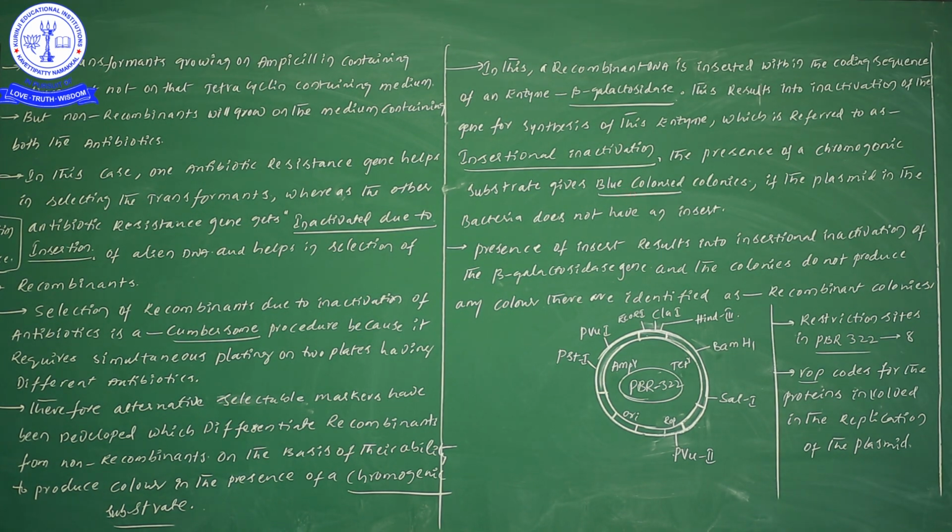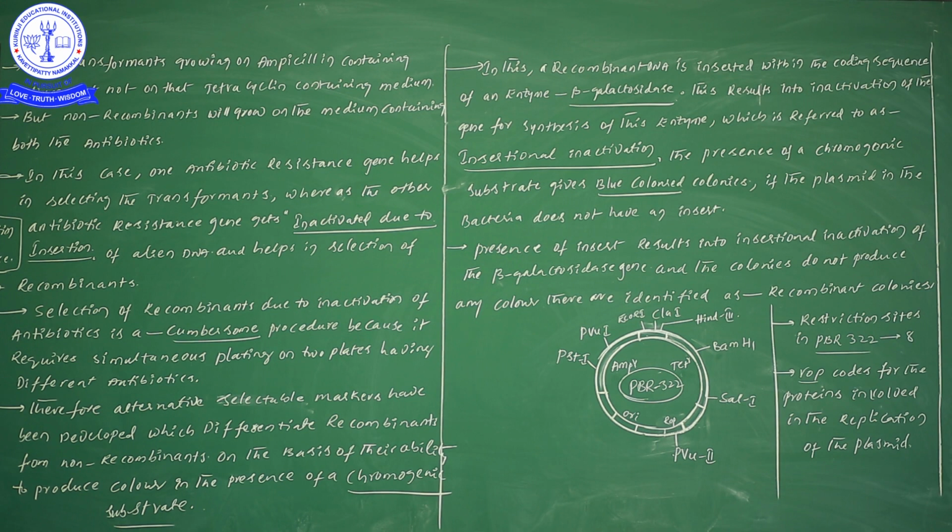If our foreign gene is inserted, we could not find any color. If there is no foreign gene, nothing is there, and we can find the blue color. This explanation I will give you one more time, no worry about it.